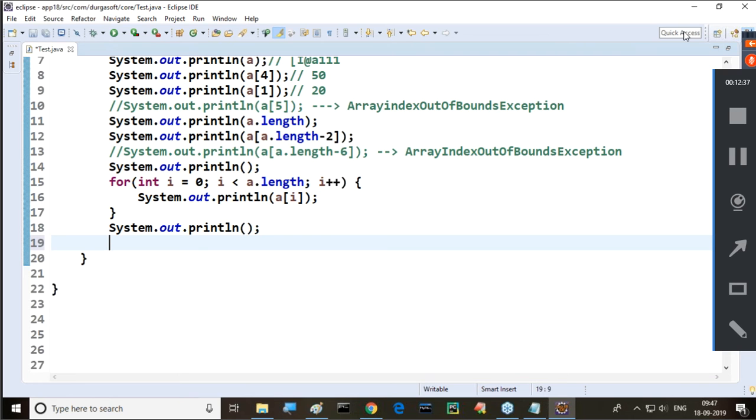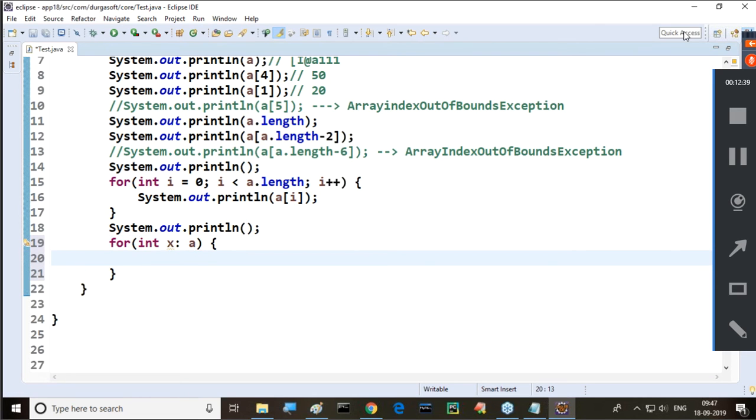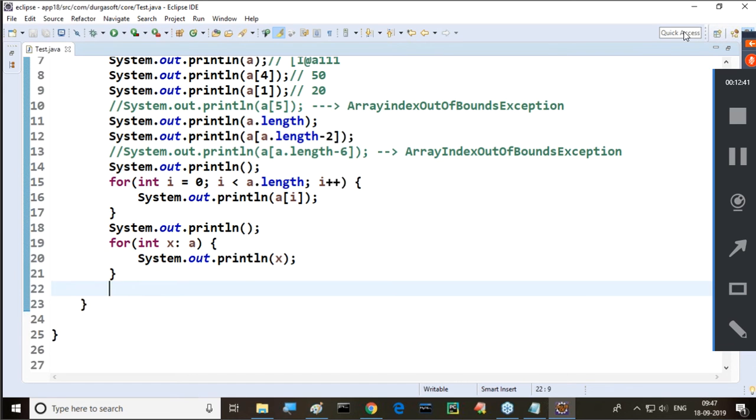Now I'm going to use the for each loop here. Observe this clearly. Now tell me what we have to do: int x colon a. What happens there? The JVM will get value by value from a, and it will assign that value by value to x. Then it will perform iterations there. Now here, I will write System dot out println of x. This is the for each loop. By using this for each loop also, we are able to retrieve all the elements from the array.